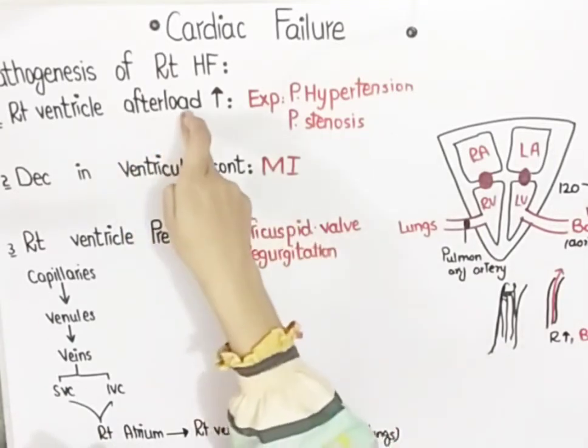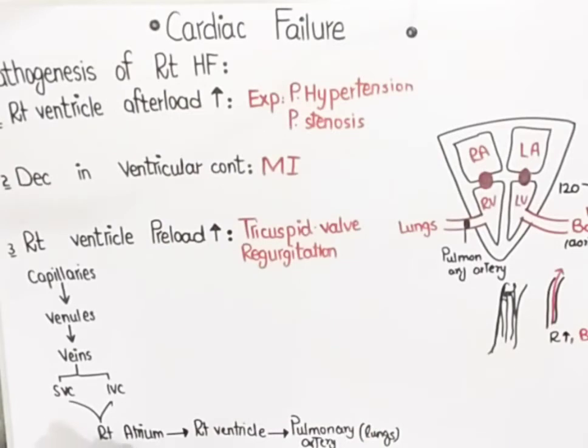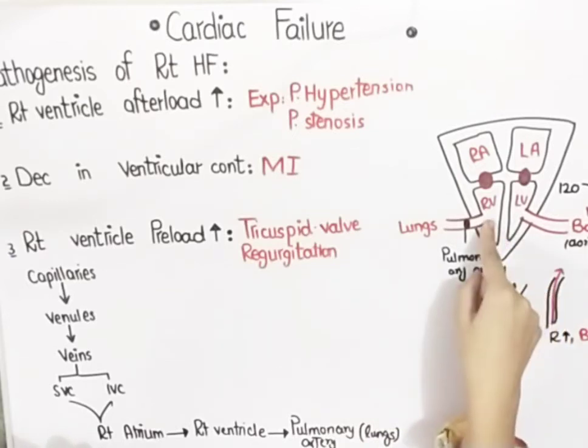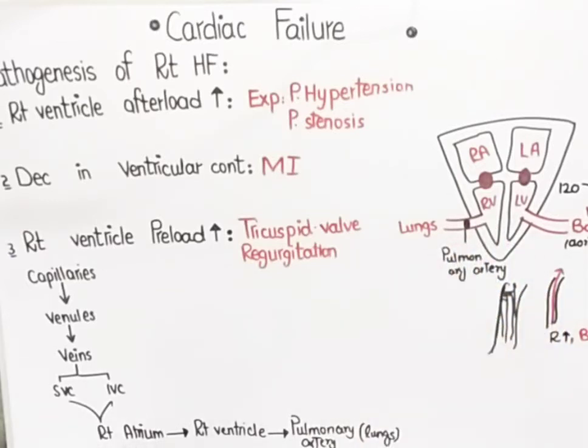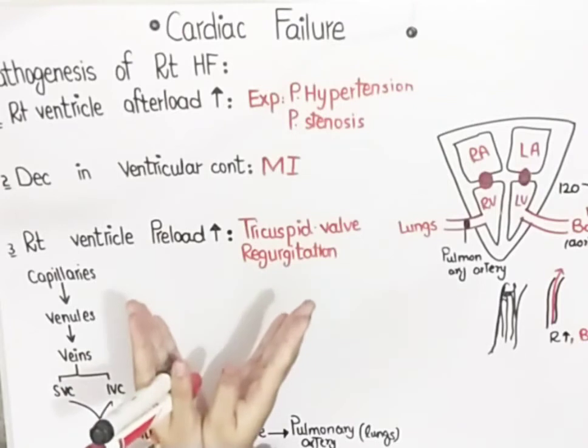Second reason for the increased afterload is stenosis. You know about pulmonary hypertension, and the second reason is pulmonary valve stenosis. You know the pulmonary valve is present between the right ventricle and the pulmonary artery. When the right ventricle pumps blood into the pulmonary artery, then this valve closes so that the blood should not go back into the right ventricle. But what if this pulmonary valve is suffering from stenosis? It means the opening of the pulmonary valve is now narrow.